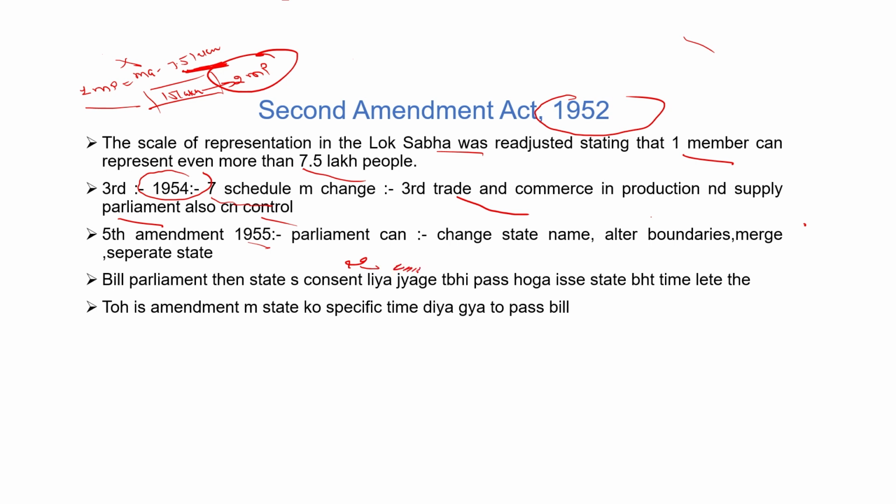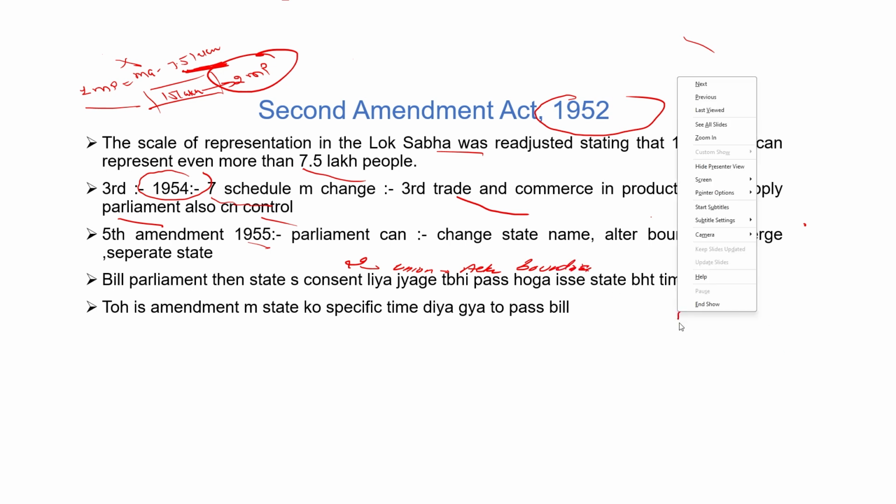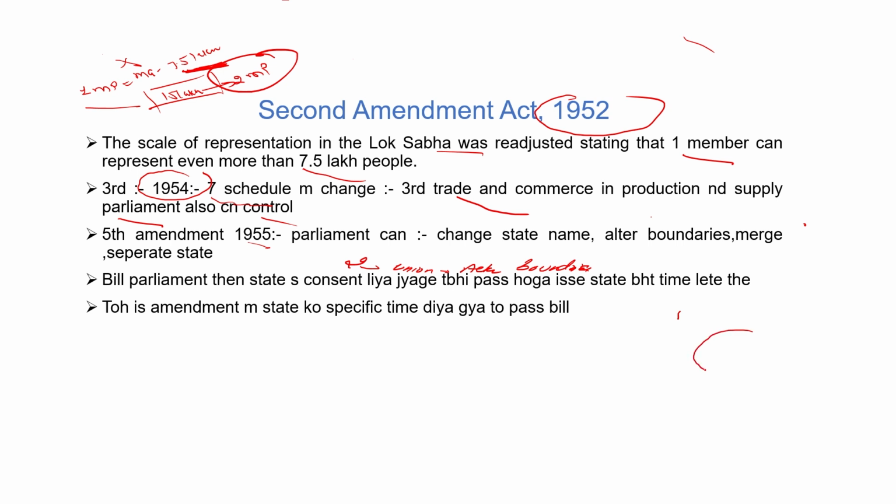that the union government has the power to alter the boundaries of a state. Let's suppose this is the boundary of a state, and Parliament wants to divide this state into two parts. Let's suppose this is the state UP. Parliament can divide the border of UP, and Parliament divided UP into UP and Uttarakhand. Uttarakhand was initially part of Uttar Pradesh. Now it is a separate state. This was done by Parliament only.